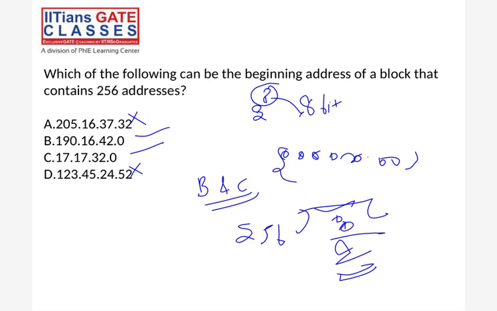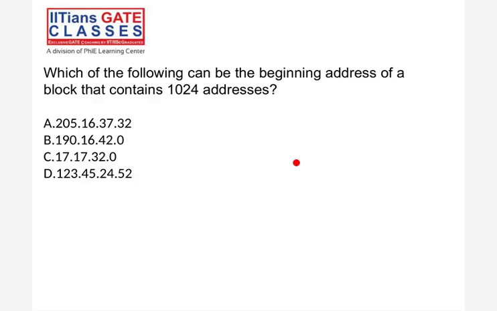This means 2 raised to power 10, so 10 bits are there. So A and D are not possible. You have to just check this one. C, right. Yes, C is possible. See, in the 42 means what? 32, 16, 8, or no, 0. This is your 42, right?